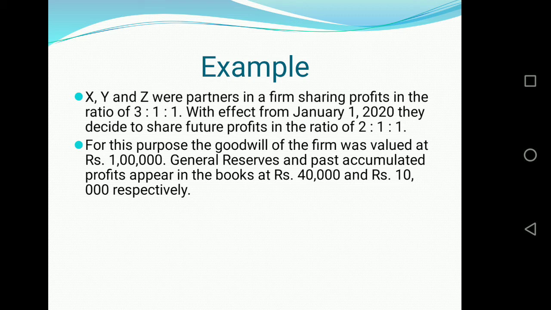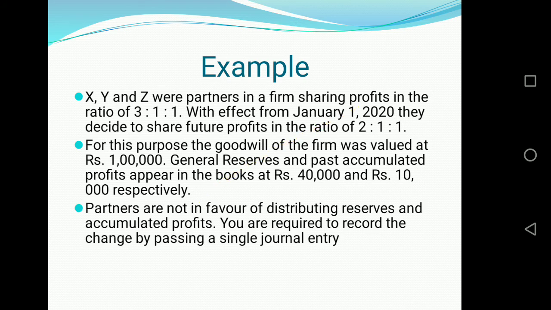So unless any other information is given, these accounts are distributed among partners in their old ratio. But here comes kahani mein twist. We are given further, partners are not in favor of distributing reserves and accumulated profits.